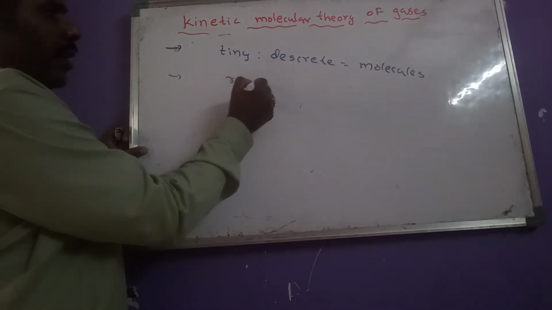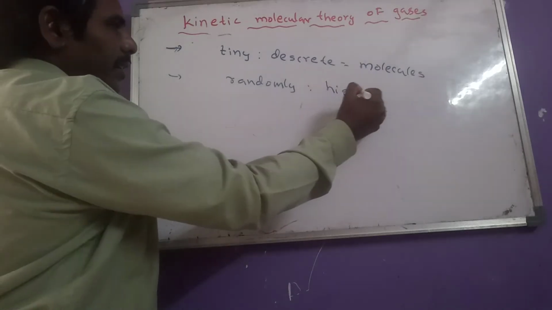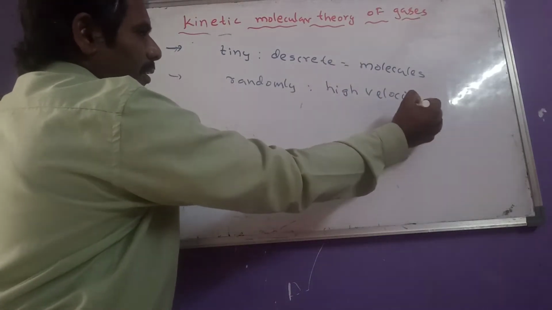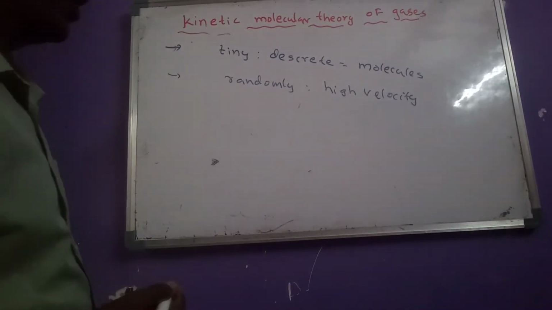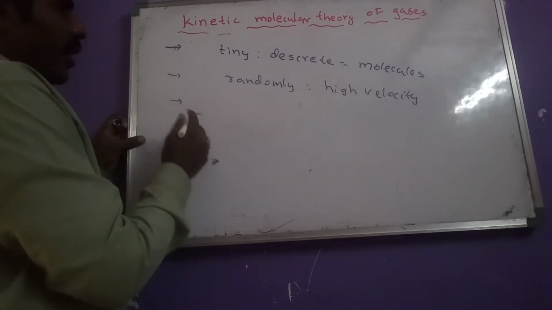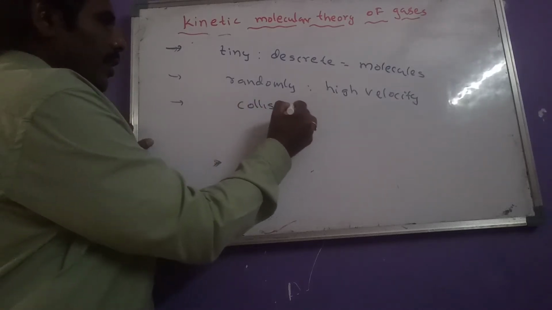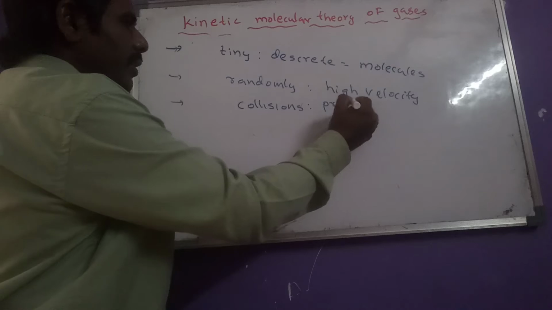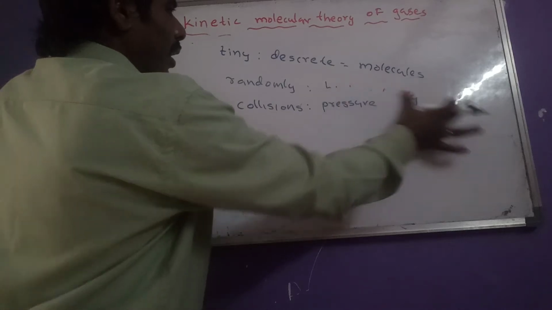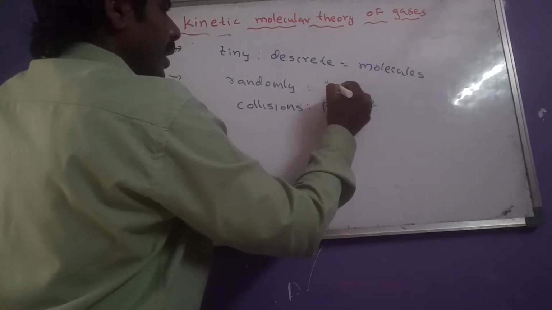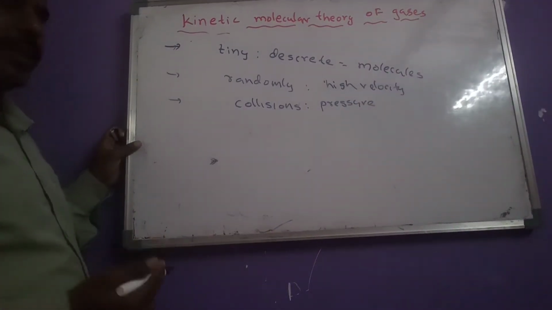Molecules move randomly in all directions with high velocities. Gaseous molecules move randomly in all directions with high velocities. And during that movement, due to the collisions, what happens here? They exert some pressure due to the collisions among them and also with the walls of the container. So due to that, pressure is exerted.